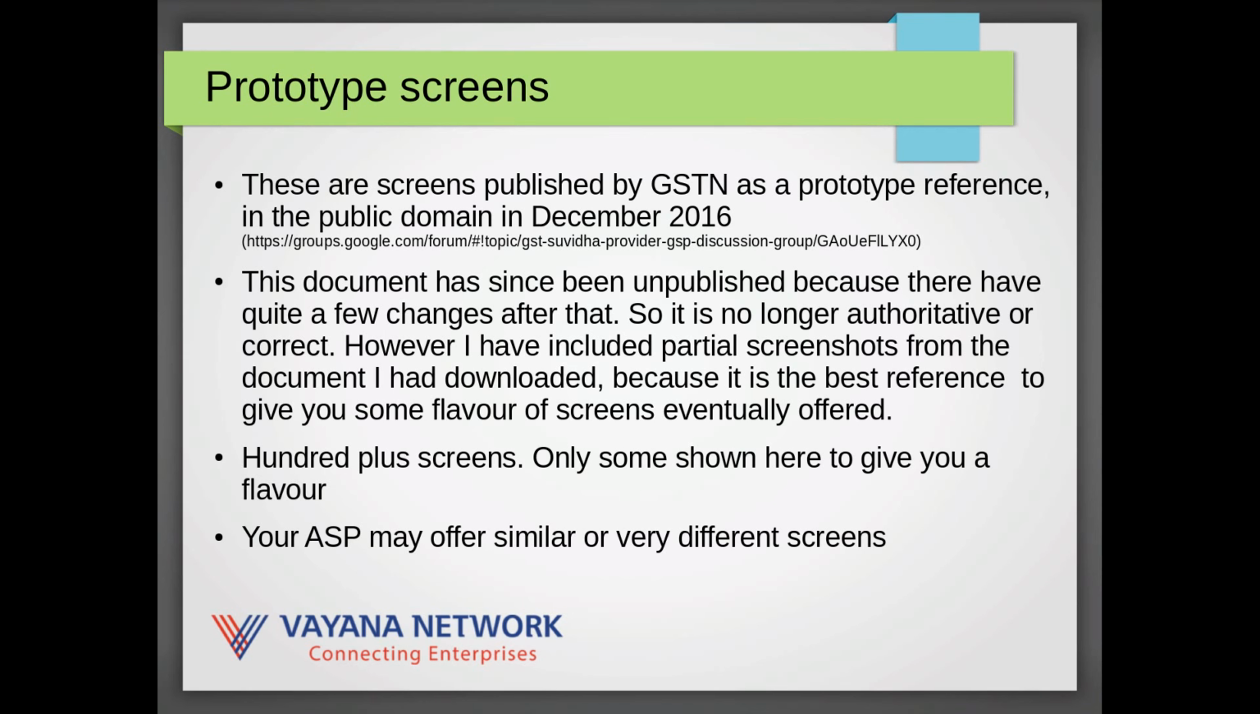But lots of things have changed, so the document has been withdrawn, has been unpublished, and it is no longer authoritative. I would have used something else if they offered a good alternative, but given that there was no other document which shows a series of screens, I did include partial screenshots here. But be aware, this is old data, this has changed, and the eventual screen that would present itself on the GSTN system is likely to be quite different than what you see here. Similarly, your ASP with whom you interact may offer either similar or very, very different screens than this. This is just to give you some flavor.